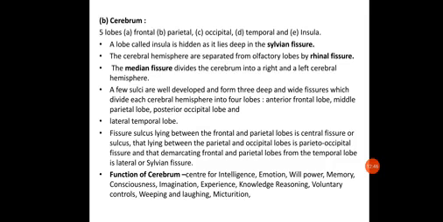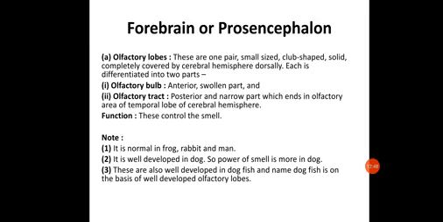So note it down. The forebrain can be divided into three parts: olfactory lobes, also called rhinencephalon; second, the cerebrum, that is telencephalon; and the third one is the diencephalon. So the forebrain is divided into olfactory lobes, cerebrum and the diencephalon. Let us start with the olfactory lobes first.